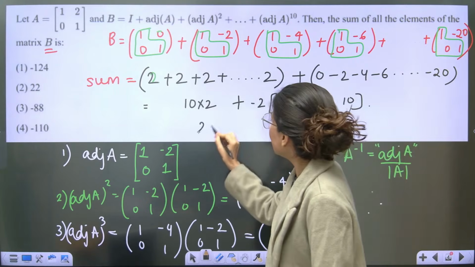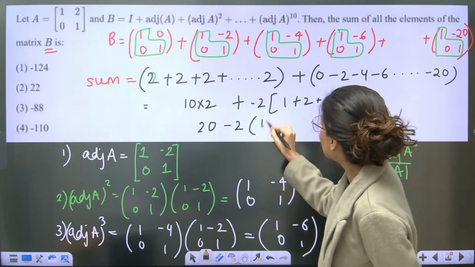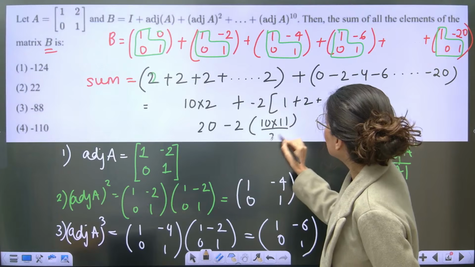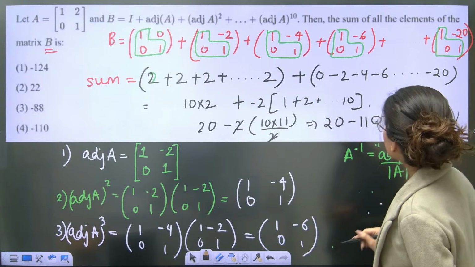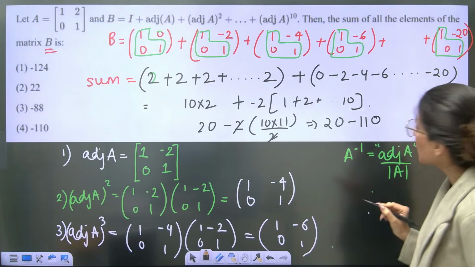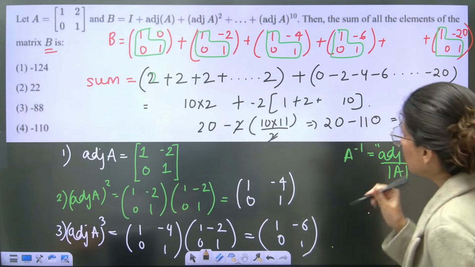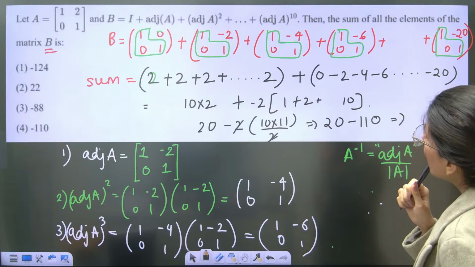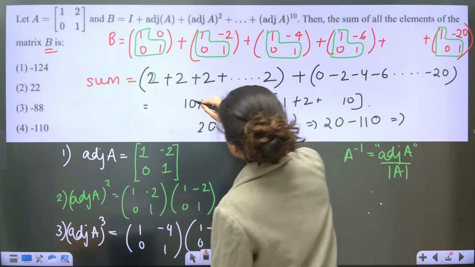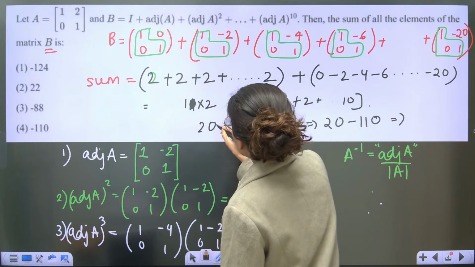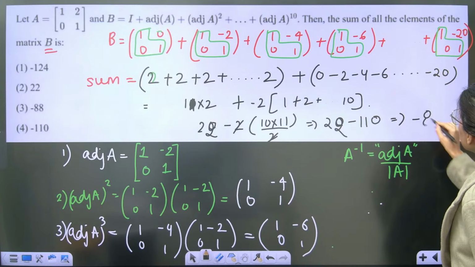Correct? So this is 20 minus 2 into, this is what? 10 into 11 by 2. So 10 into 11 by 2, 2 cancel. So 20 minus 110 will be the correct answer. So correct answer will be what? Hold on. How many? Sorry, this is 11 times. Sorry guys, 11 times. This is not 10 times, 11 times. So 22 is there. So 22 minus 110 is minus 88.